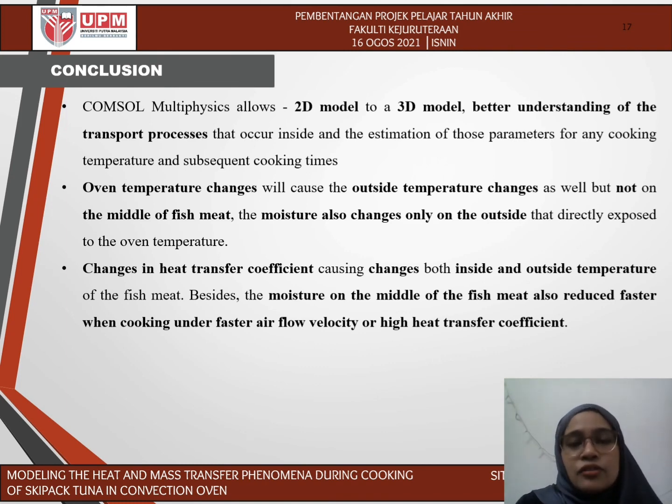Changes in heat transfer coefficient cause changes in both the inside and outside temperature of the fish meat. Besides, the moisture in the middle of the fish meat also reduces faster when cooking under faster airflow velocity or high heat transfer coefficient. The cooking time can be reduced and perfectly cooked fish meat can be achieved if the fish meat is cooked under a high heat transfer coefficient and moderate oven temperature.